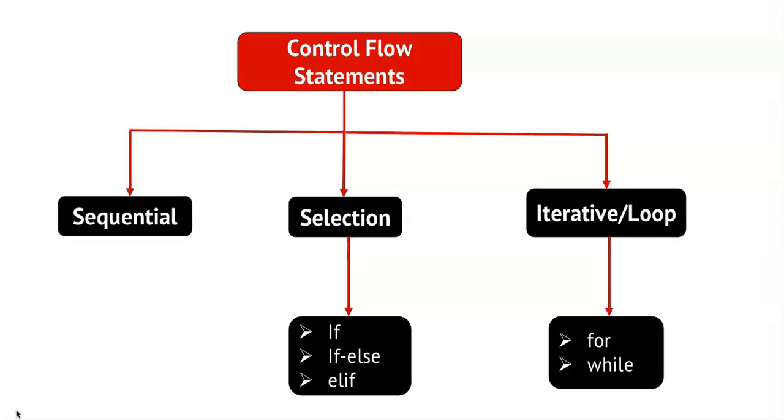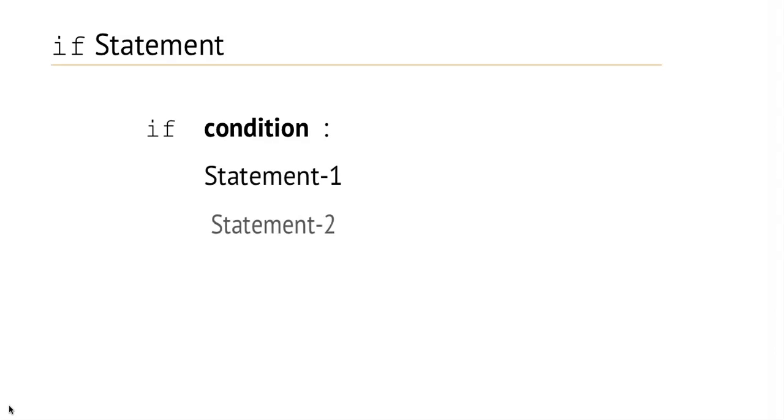Now let's understand the selection and iterative control flow statements. So first we will see the if statement. The syntax of if statement is if, then condition, then colon. Following statement 1, statement 2, it can be up to statement n.